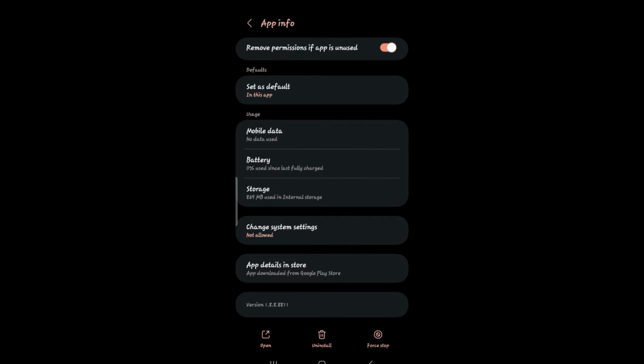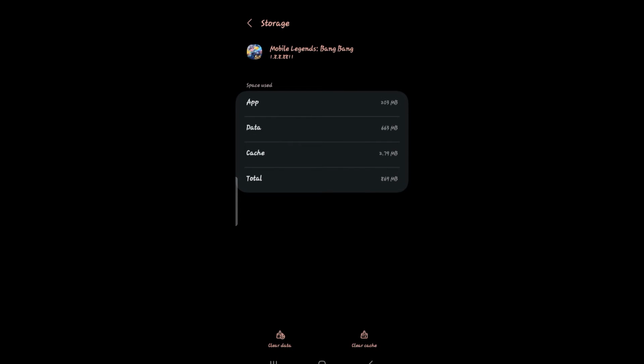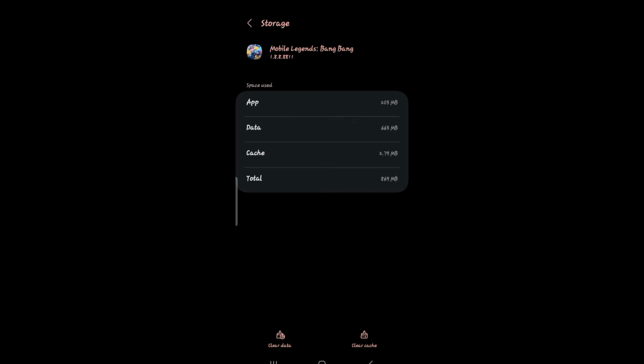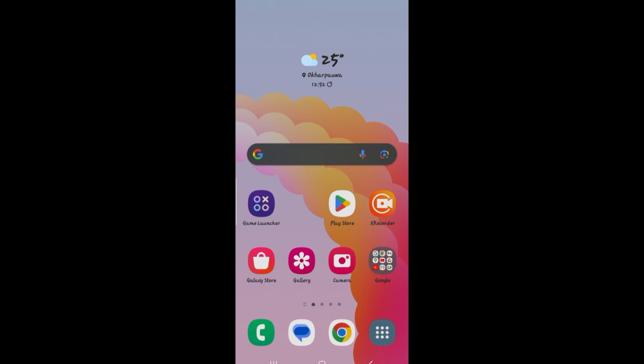Simply tap on the storage by scrolling down, and then you will find an option to clear your data. Simply tap on Clear Data and then tap on the Delete button to delete all of your saved data. Now you will need to log into your game once again, but this is likely to solve your sound issue.